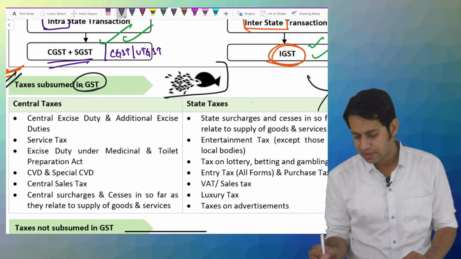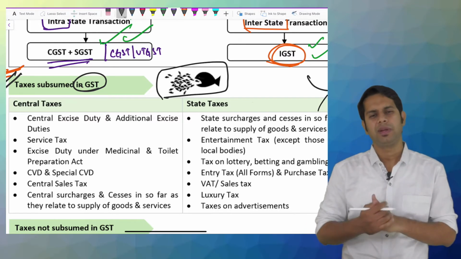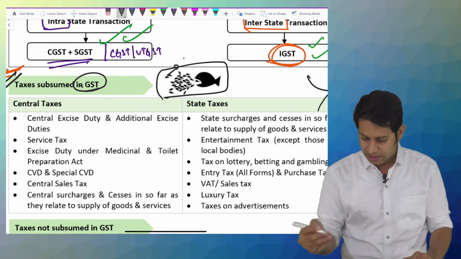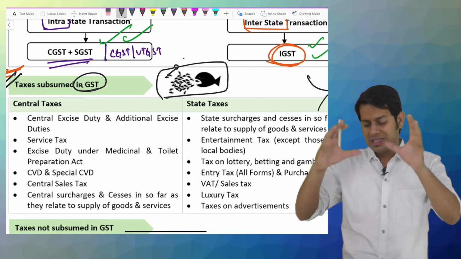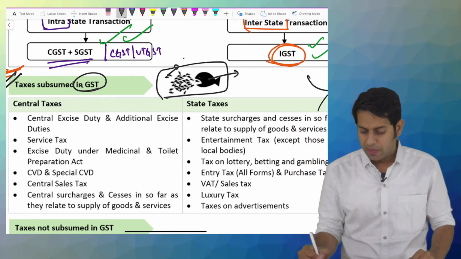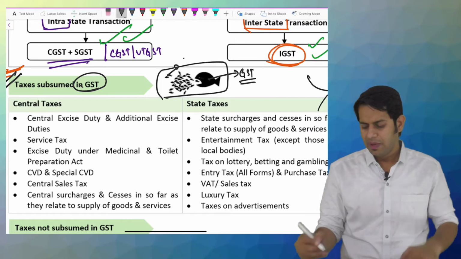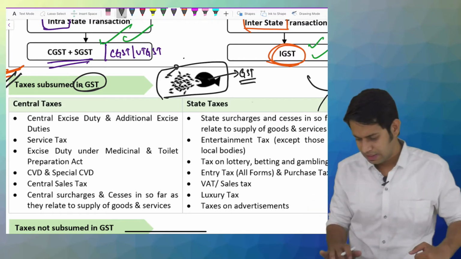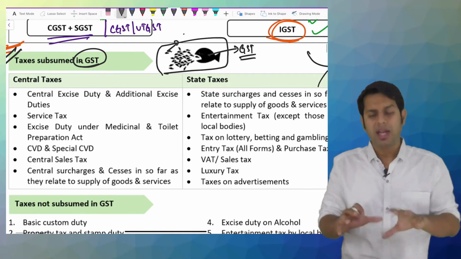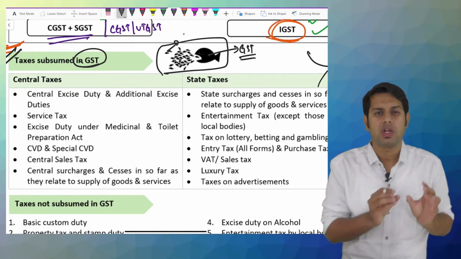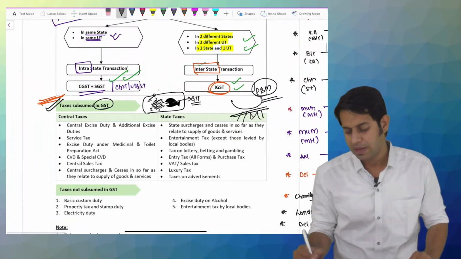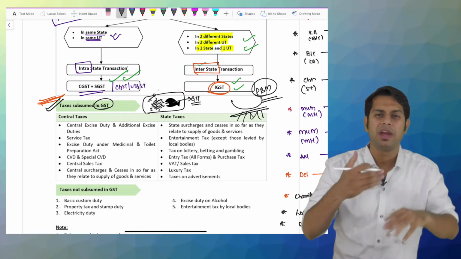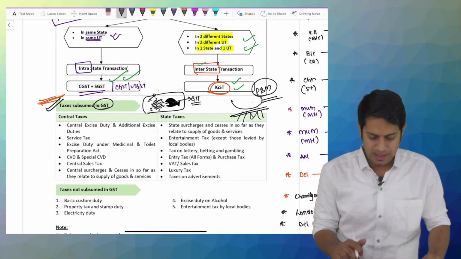Now, see this beautiful example, a diagrammatic presentation wherein, assuming there are many chota fish, and there is a big fish which is eating all these chota fish, and that big fish forms something, and it is GST. So what are these different taxes? Which are these chota fish, or what are the different ingredients by which I made this paneer butter masala? What are the different ingredients by which I made GST? The GST came into existence.